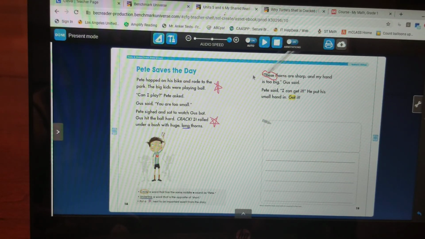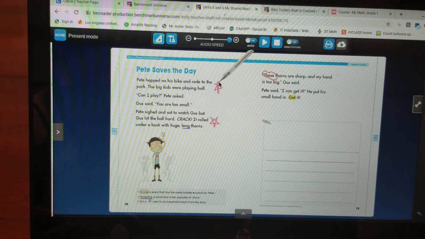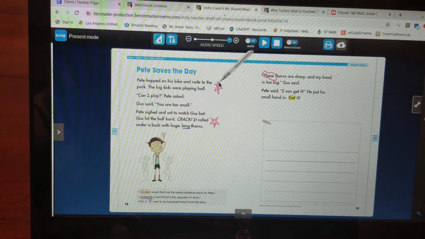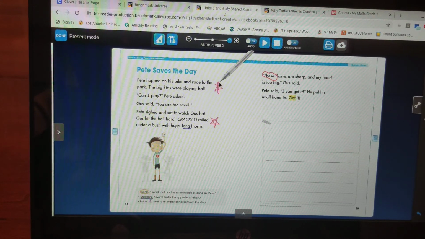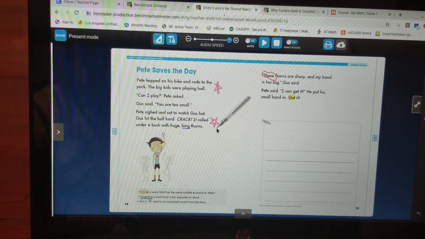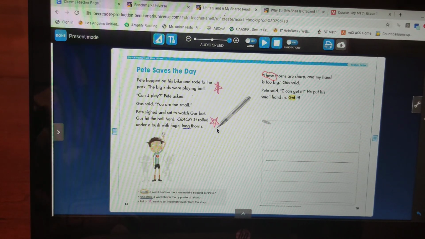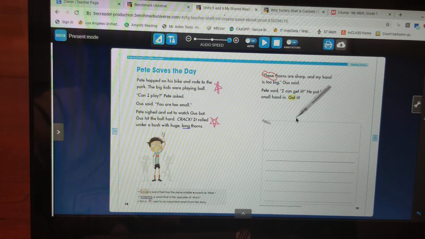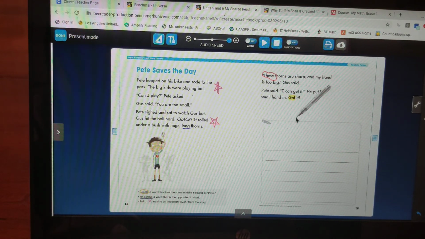So it was important that Pete went to where the kids were playing ball because that again shows us the setting. And then when the ball rolled under the bush, the bush that had thorns that could really hurt you, nobody else could fit their hand under there but Pete. And so that helped him to save the day.